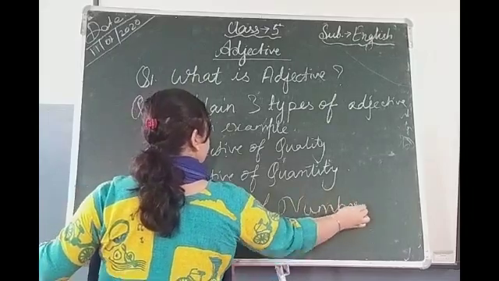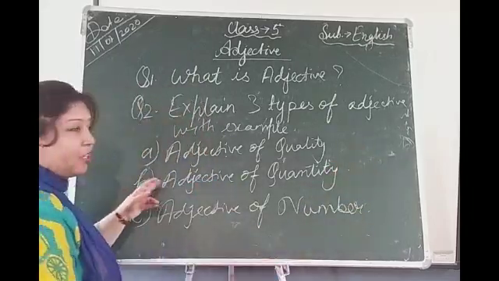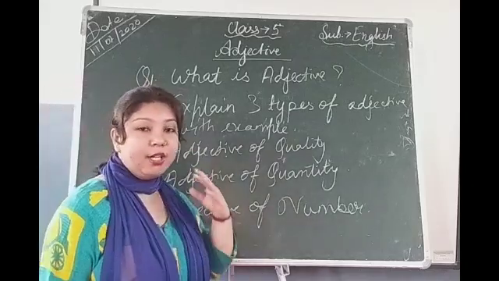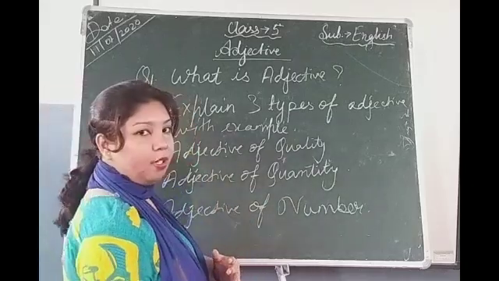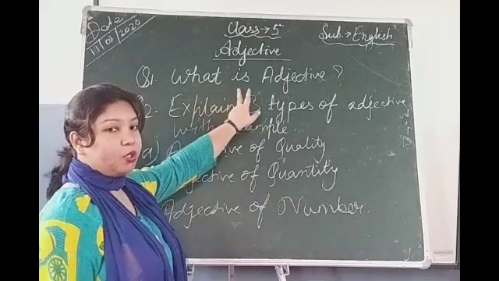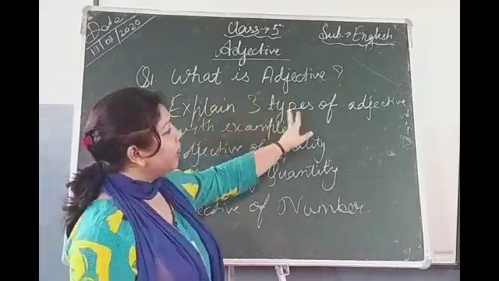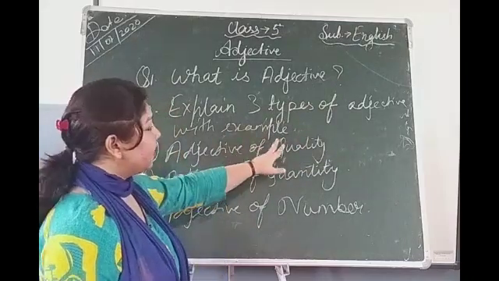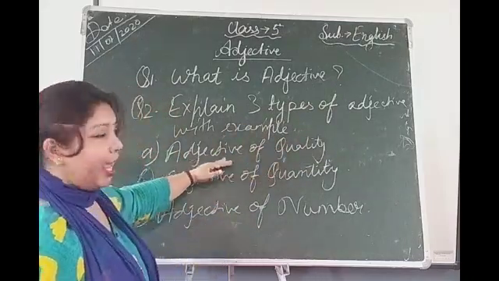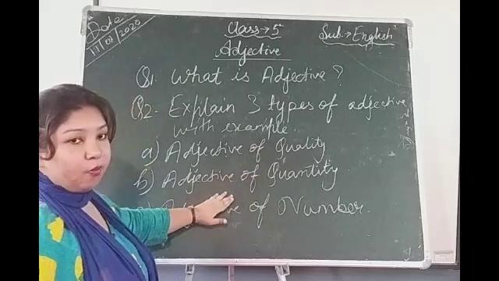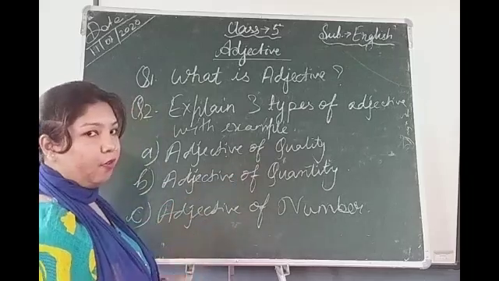So, class 5 children, first try to understand the whole concept. Today's assignment I have given. First question is what is adjective, and second question is explain three types of adjective with example. What are they? Adjective of quality, adjective of quantity, and the last one is adjective of number.